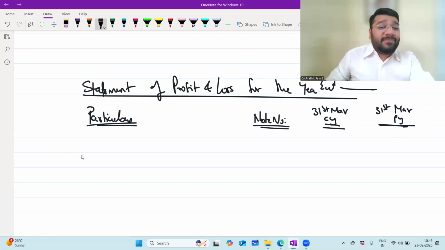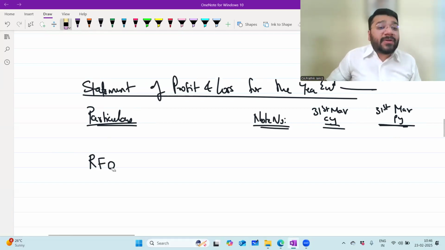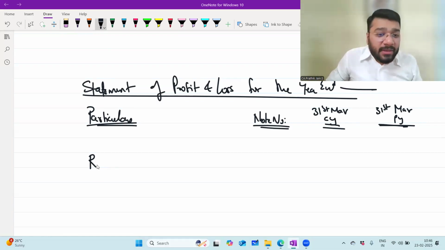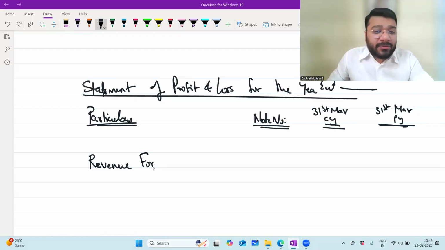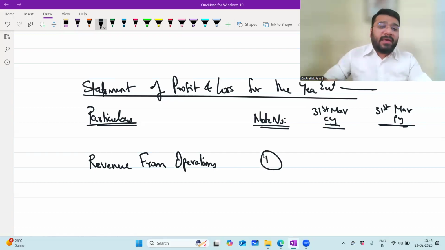Now, what is the first item? Revenue from operation. Can you write RFO? You can write it in notes to accounts, to save time. But on the face of the statement of P&L, my humble request to all of you, please write the full form. I will tell you where you can use the shortcuts, to save time, and where you should not use them. Revenue from operations. Let's say the note number we give is note 1.